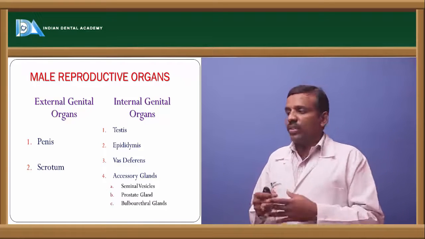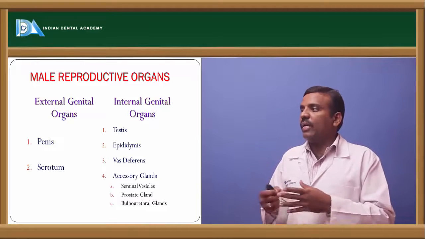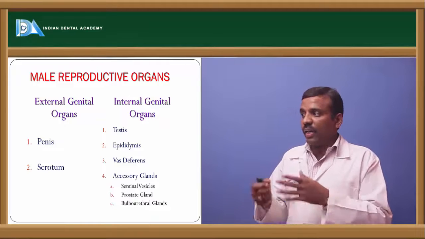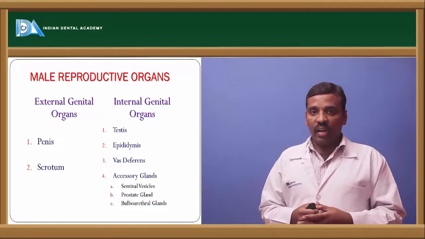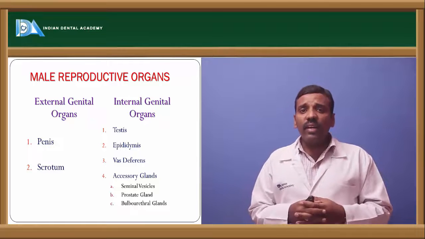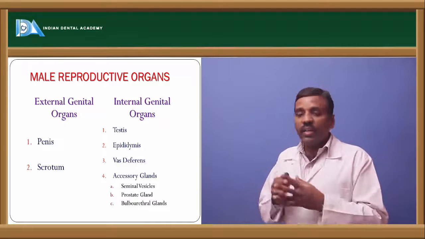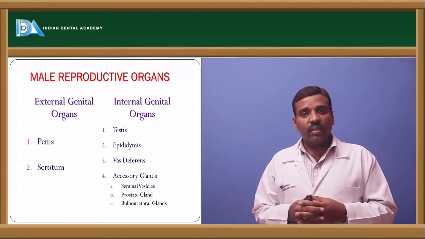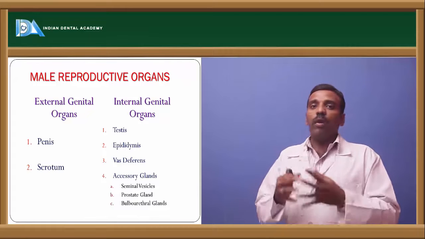One is the testis, which is part of the scrotum, next the epididymis, which covers the testis, next the vas deferens, and next the accessory organs, which are nothing but glands. These accessory glands are divided into three types: seminal vesicles, the prostate gland, and the bulbourethral gland.